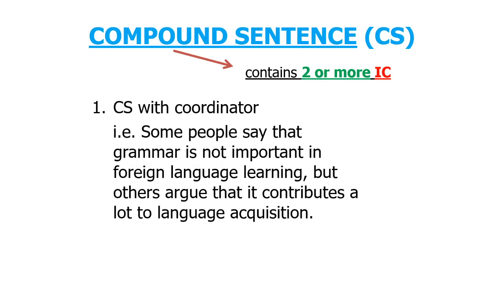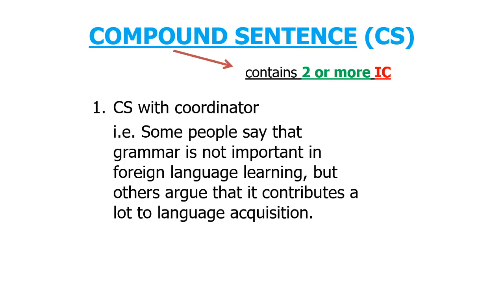Okay, the first type, that is compound sentence with coordinator. A compound sentence can be formed with independent clause, comma, plus coordinator, plus independent clause. The example is like here. Some people say that grammar is not important in foreign language learning, comma, but others argue that it contributes a lot to language acquisition, period.